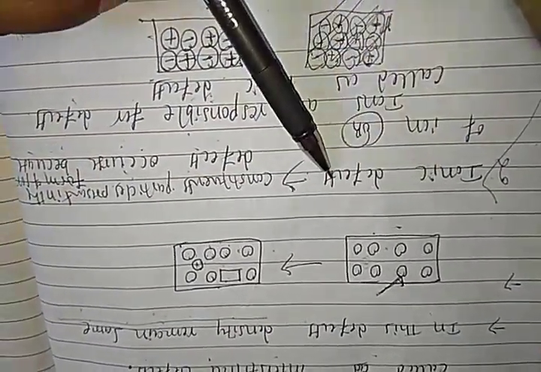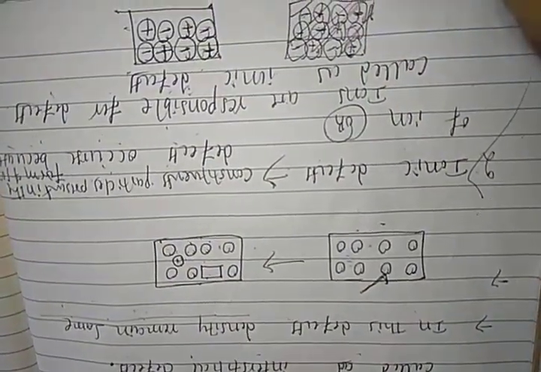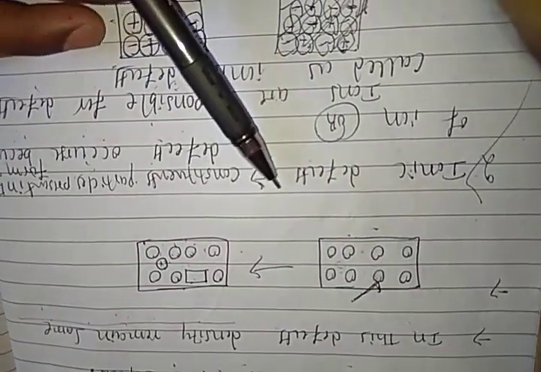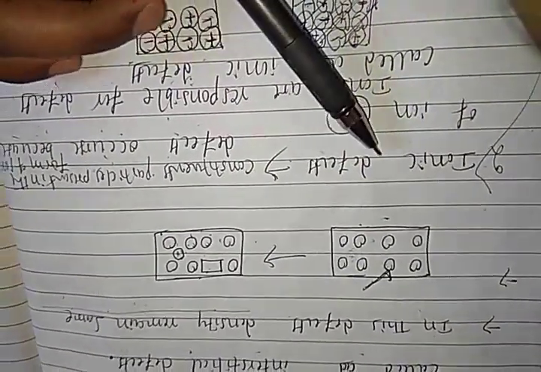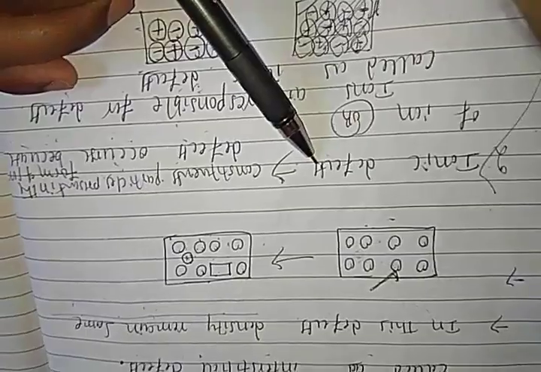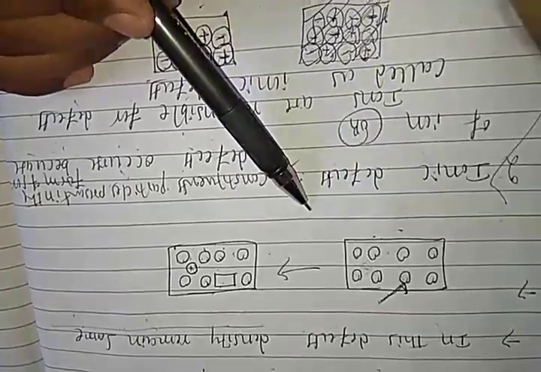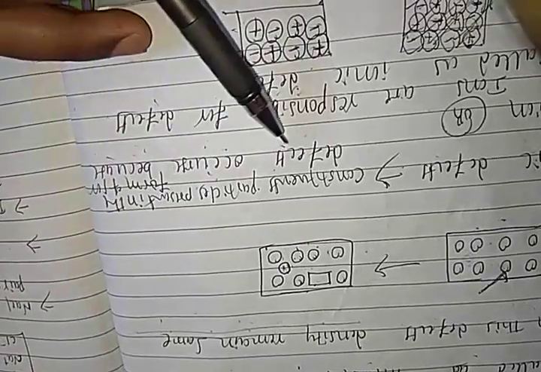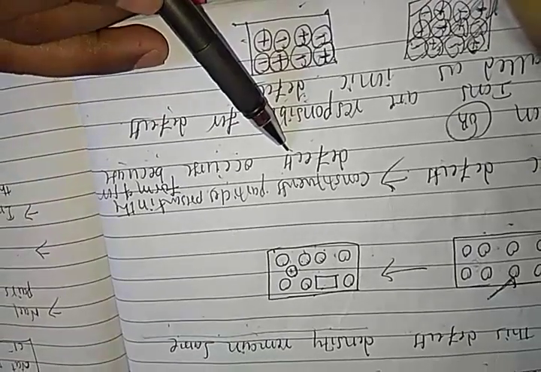Second one, ionic defects. Ionic defects means the ions are creating the vacancy, the defects, the imperfection of the crystal. So constituent particles present in the form of ions, and these ions create vacancy, called ionic defects.